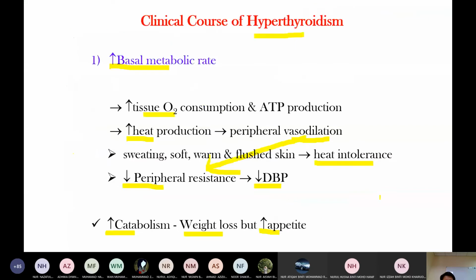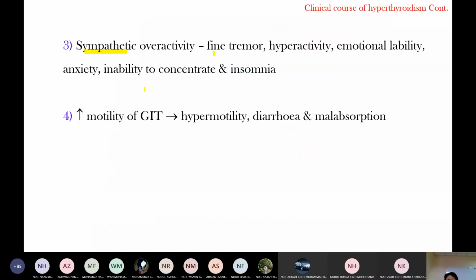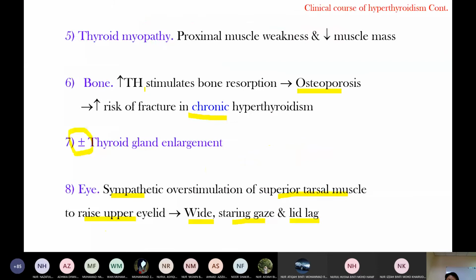In hyperthyroidism, thyroid hormone increases the basal metabolic rate and activates the CVS, CNS, GI, okay, and then muscle. So myopathy with proximal muscle weakness is because of protein breakdown and electrolyte imbalance, and reduced muscle mass is because of protein breakdown.